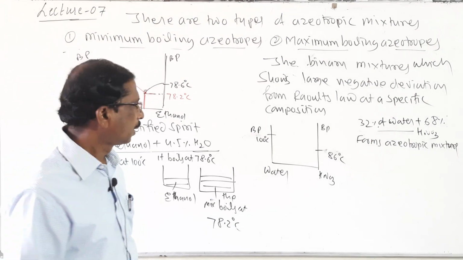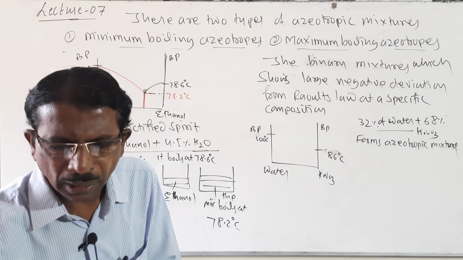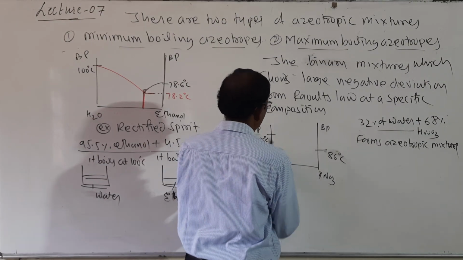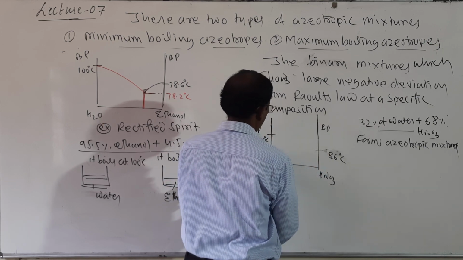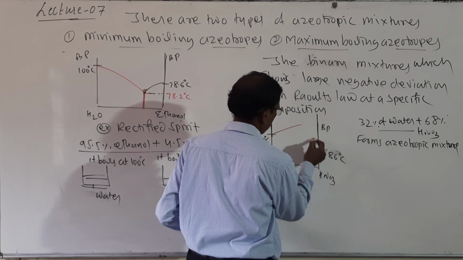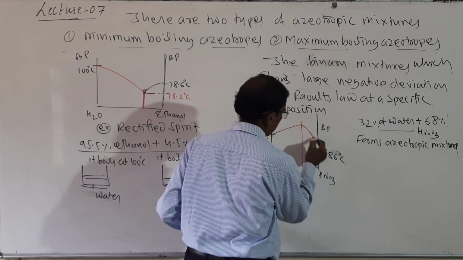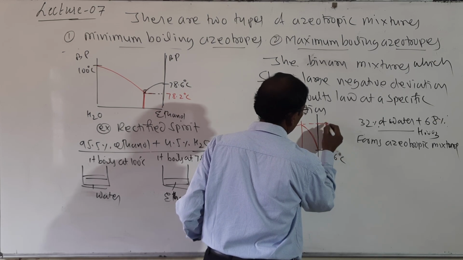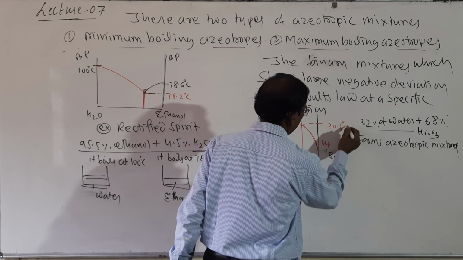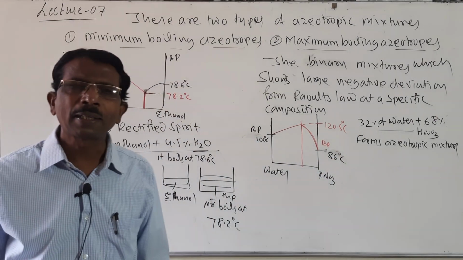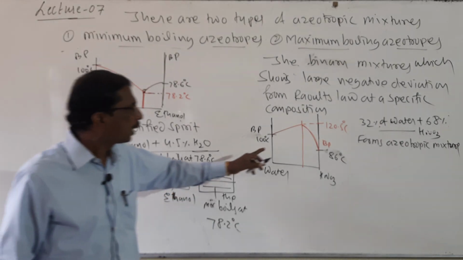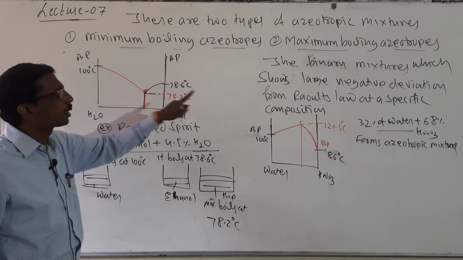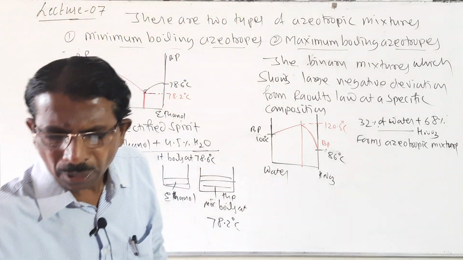So here, when both the components are mixed, it boils at 120.5 degrees centigrade. Look here students. Here it is a maximum boiling and it is a minimum boiling. So this is the difference between these two azeotropic forms.